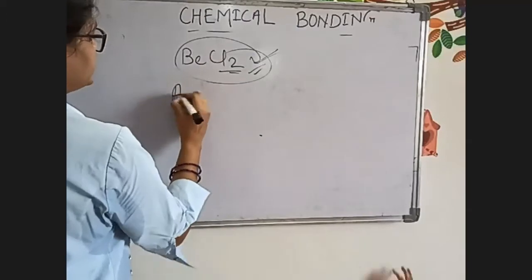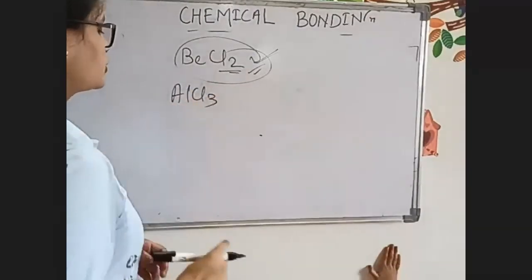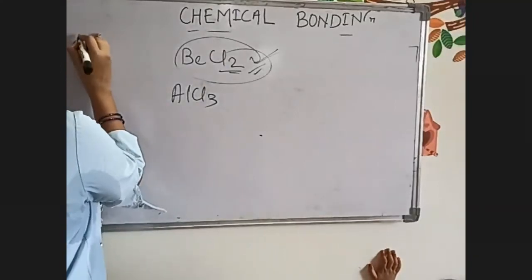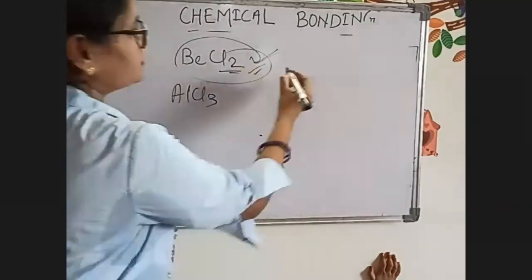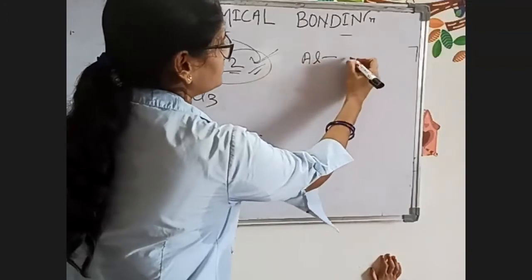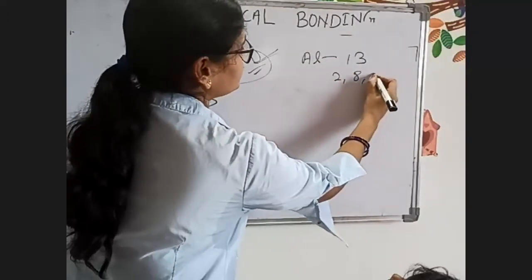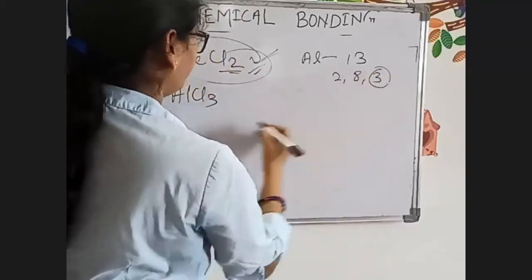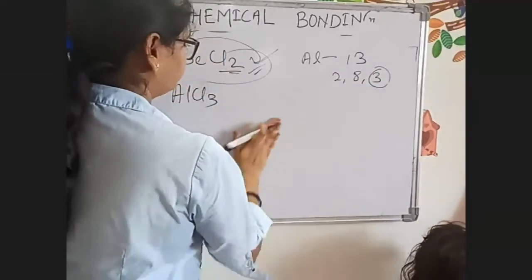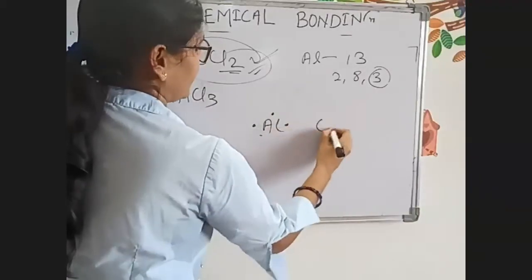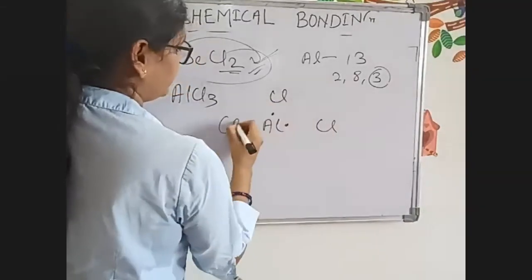And AlCl3. The atomic number of aluminium is 13. The electronic configuration will be 2, 8, 3. So 3 electrons will be there in the valence shell. And the same thing will happen. 1, 2, 3. And chlorine has 7 electrons.